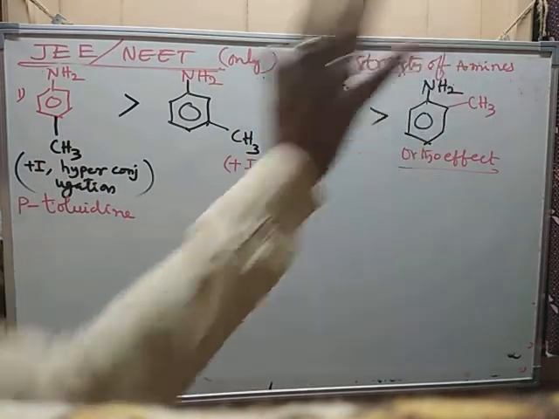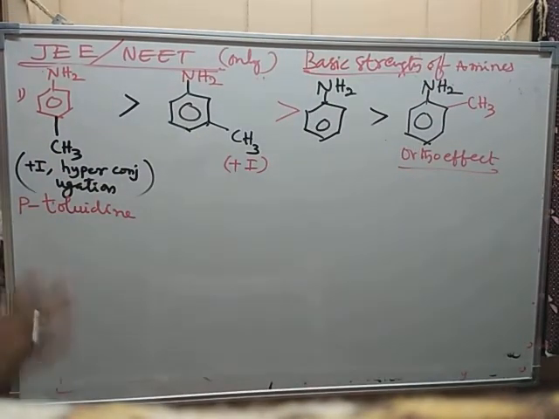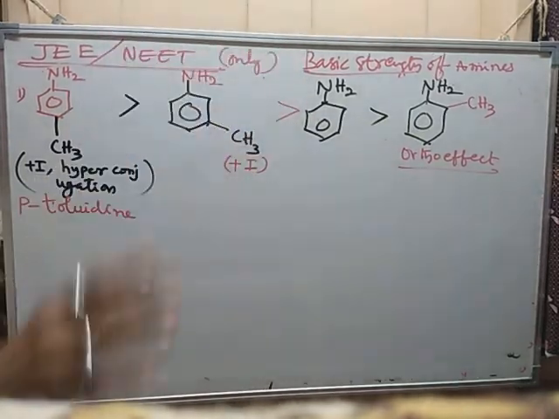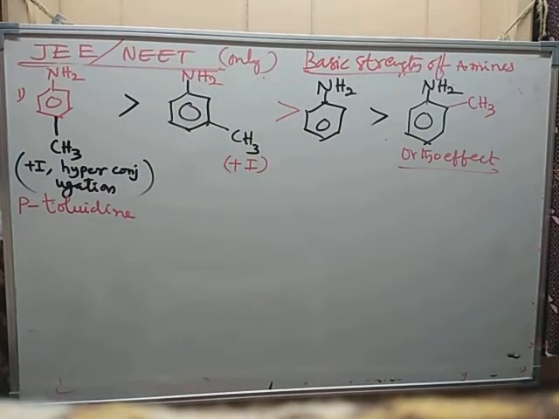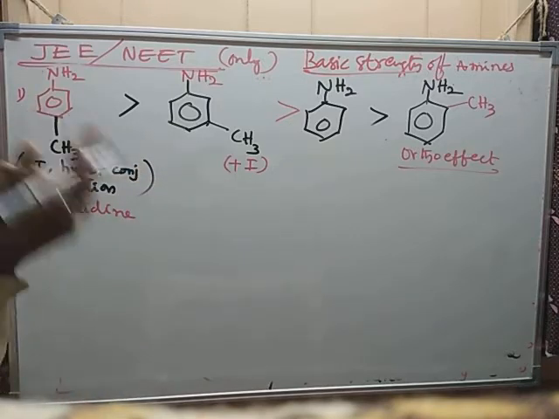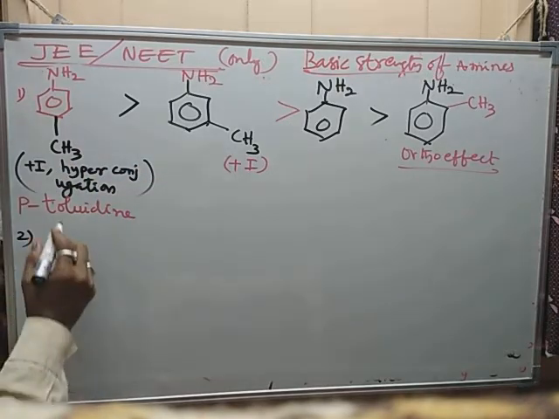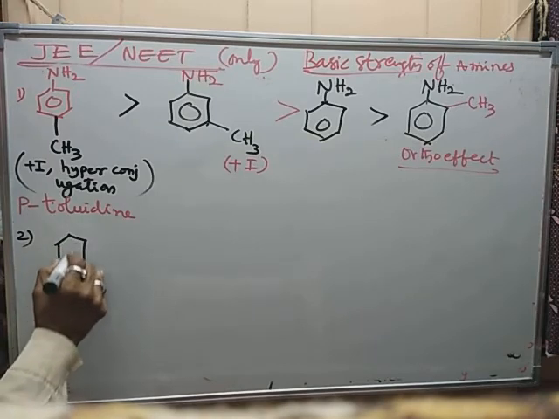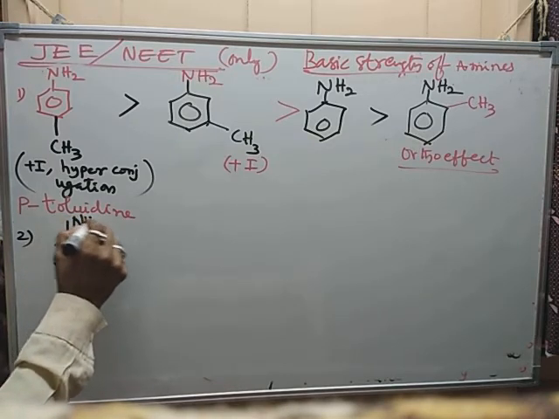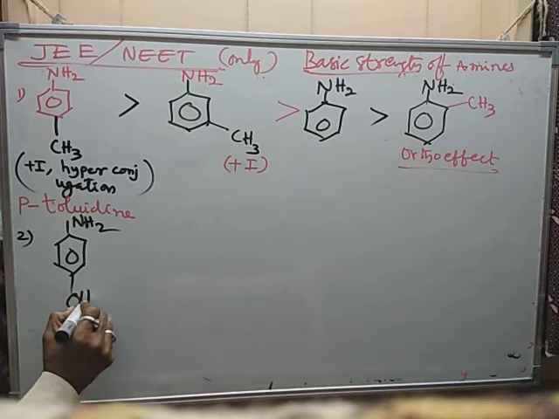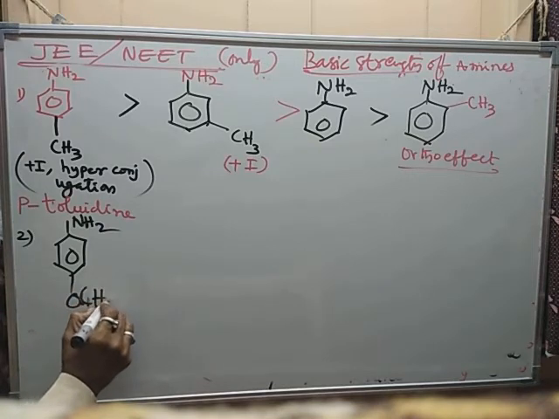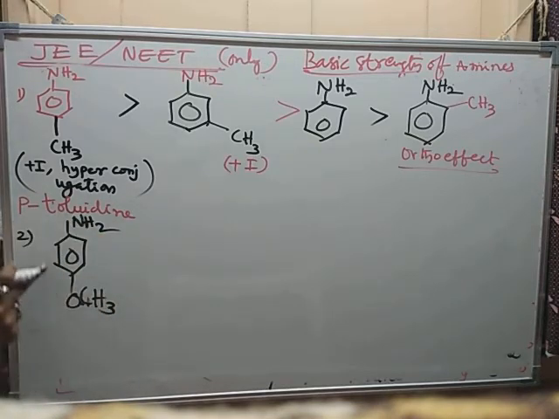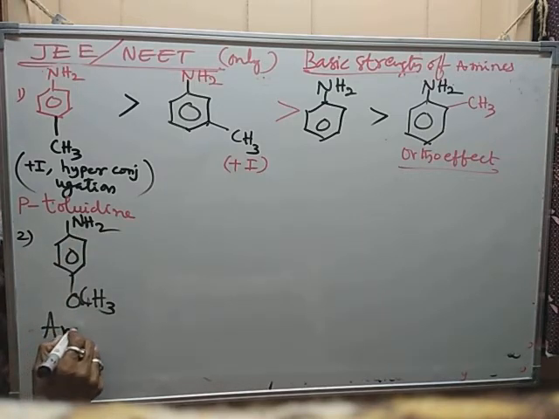Just final information to be taken and useful in JEE NEET only. Suppose methoxy group is taken, which is an electron donating group. Para-methoxy aniline, this is anisole, aniline methoxy. Its name is anisidine.